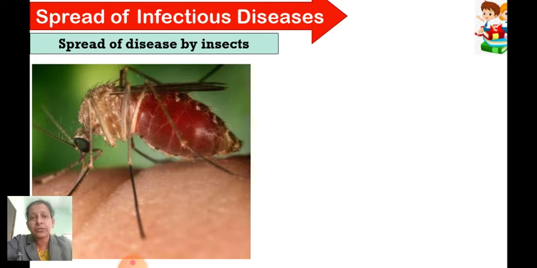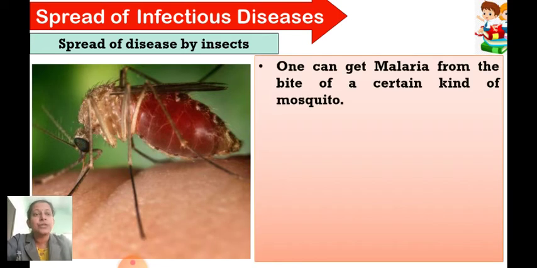That means mosquitoes can spread a number of diseases, and not only mosquitoes, there are other insects also like flies, as we have just seen in the case of spread of diseases through food. In that, mostly the flies carry the germs onto the food. So the spread of diseases is also by house flies, which mostly visit us in a house, right? Now suppose it is a mosquito, then we can get malaria from the bite of a certain kind of mosquito.